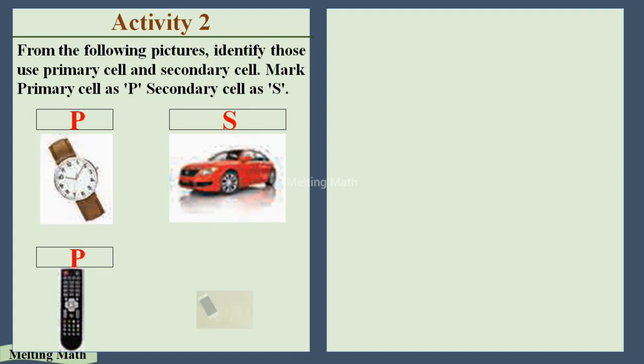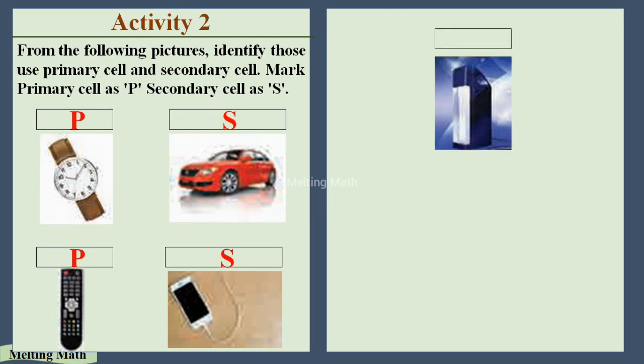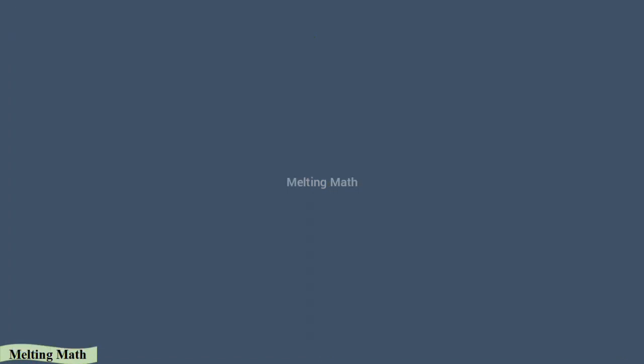Okay, next, mobile phone. In a mobile phone we are using the secondary cell. It's rechargeable. We know we can put the charge, so it's rechargeable. We can use it many times by charging the cell. Okay, and the fifth one is an emergency lamp. Emergency lamp is also using the secondary cell. It's rechargeable. Okay, so just mention yes here. So that's it.